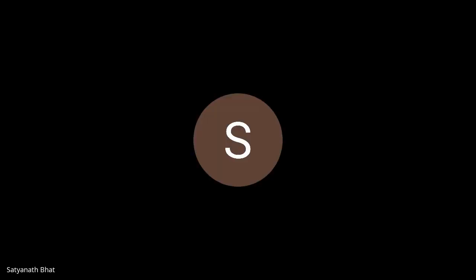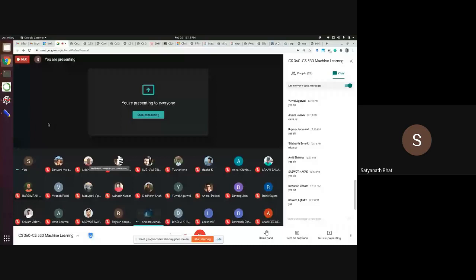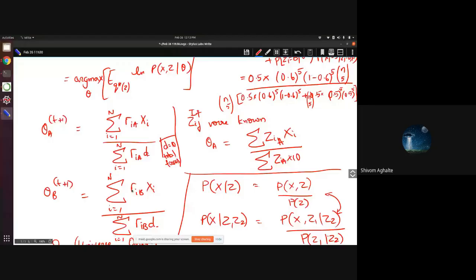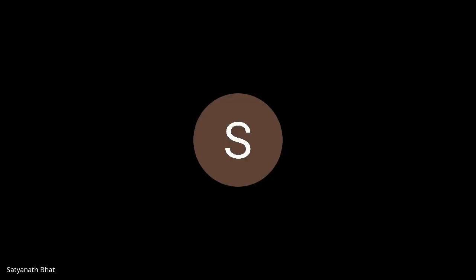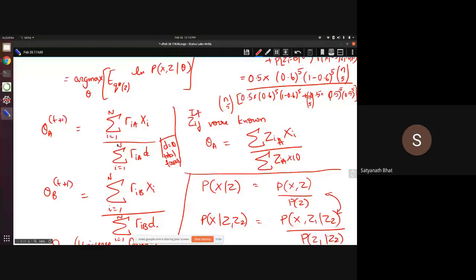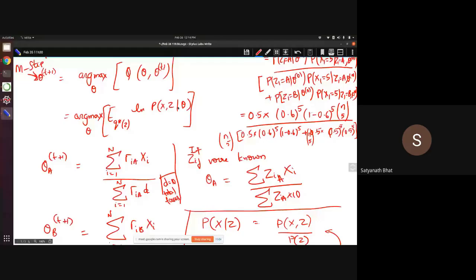Yes, sir. So the M step is clear to you, these two steps? Can you explain this in your own words? It is just, I have to review it once again. We are actually maximizing the expectation so that we can maximize the theta to get the optimal answer. Yes, we can maximize this theta is what we are doing. And what is the intuition? How do you intuitively understand this? Can you say in your own words?